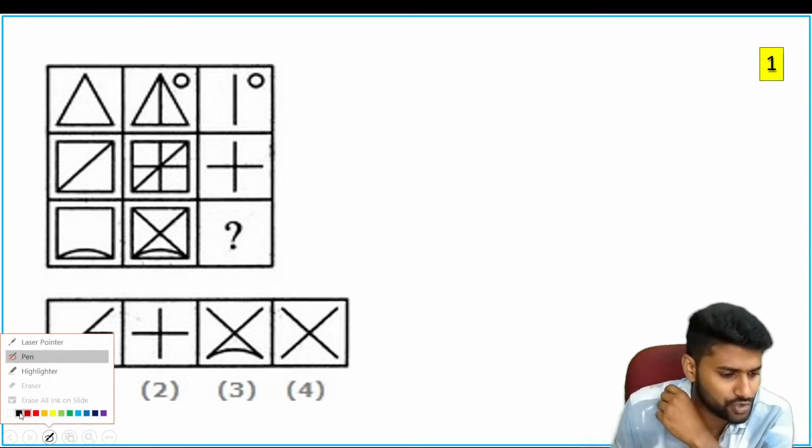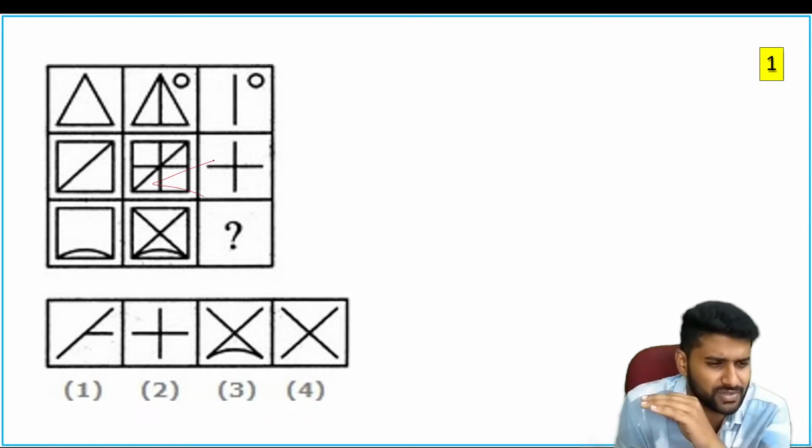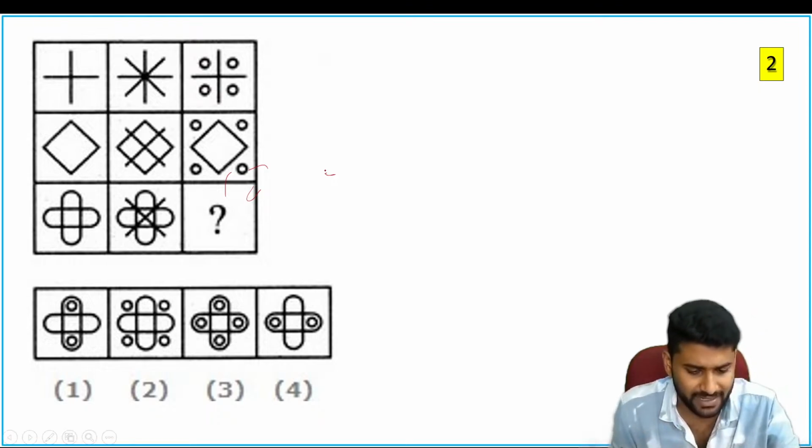Now see the answer for question number 1. You already know that. If you observe this 9 by 9 grid,